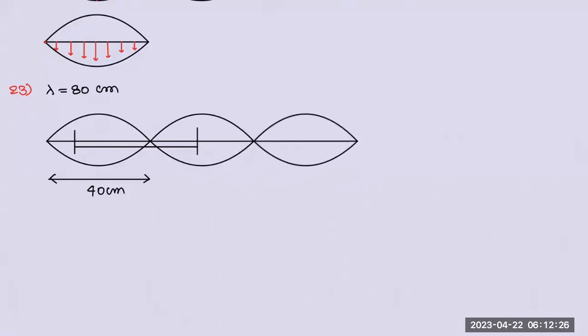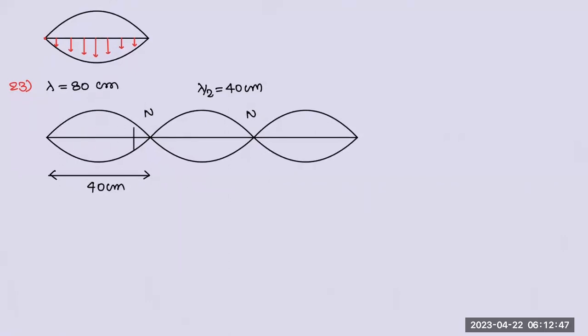You're not getting it. The reason is this length is 40, right or wrong? Node to node will be lambda by 2, that is 40 centimeters. Now what I'll do is take 2 points at a distance of 60. I'll take it somewhere close to this node, say 5 centimeter from the node.